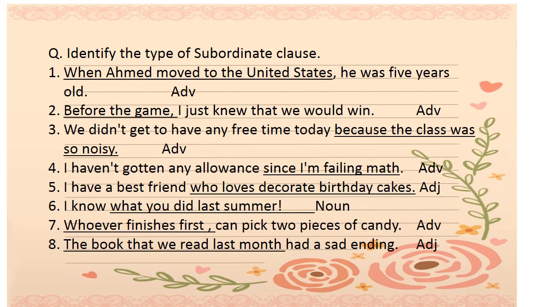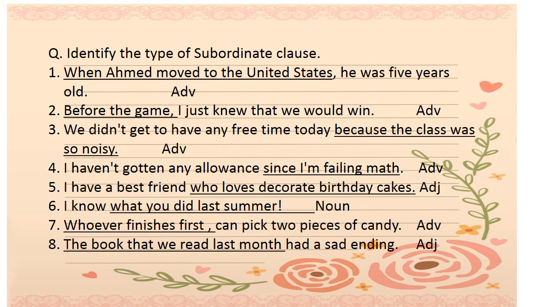I have the best friend who loves to decorate birthday cakes. Now the first clause is an independent clause, and who loves to decorate birthday cakes is a subordinate clause, and it is giving us the answer: I have which friend? A friend who loves to decorate. This is a relative pronoun. Remember, adjectival clauses contain a relative pronoun. So this is an adjectival clause.